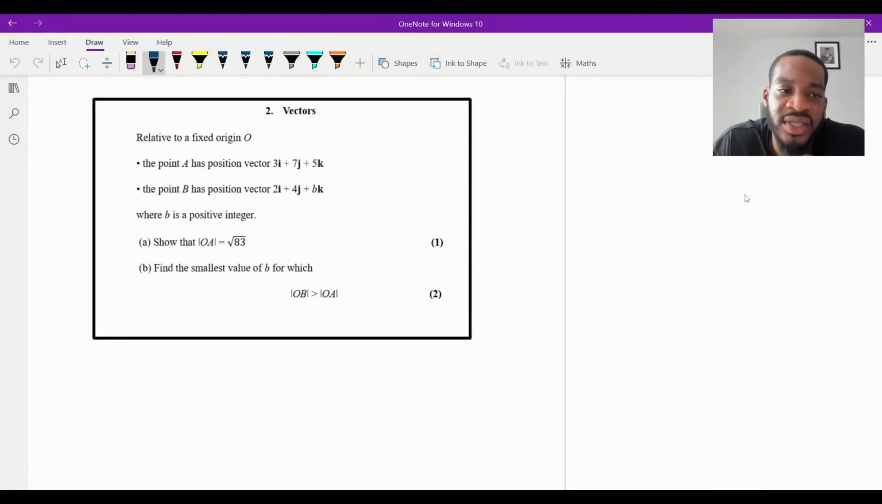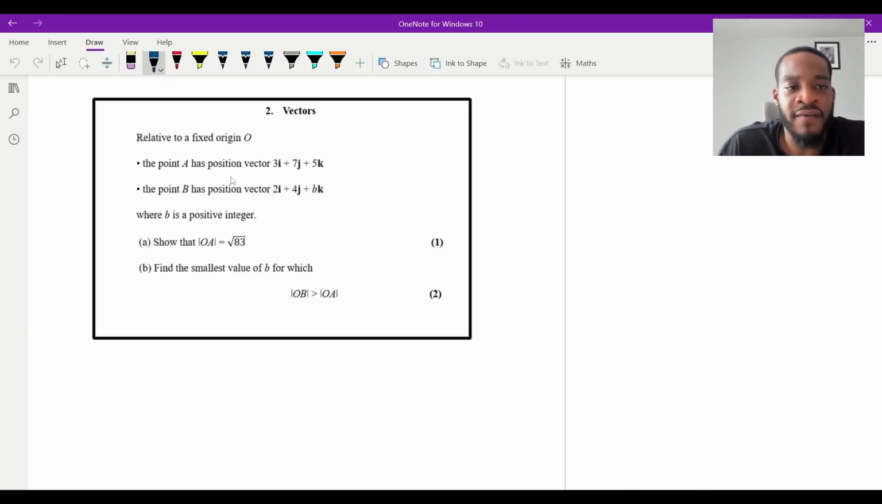Okay, so question 2 says, relative to a fixed origin O, the point A has position vector 3i plus 7j plus 5k. The point B has position vector 2i plus 4j plus bk, where b is a positive integer. Part A says me to show that the magnitude of OA is the square root of 83 for 1 mark.